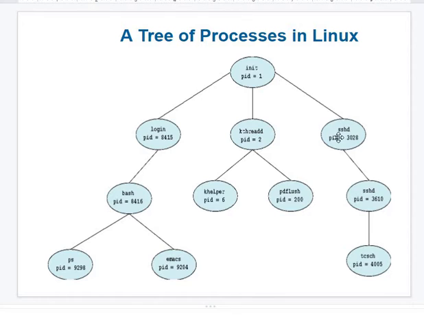As an activity starts and is successfully created, it leads to a new child process in this tree. Those become children of an already created process. So here these all are the child processes. These are parent as well as child: parent for the PS, whereas child of the login process. Like this we have the tree in which we will have different processes created in different scenarios. And one important observation: in all these processes there are no two processes with the same process ID. Every process will be different from each other.